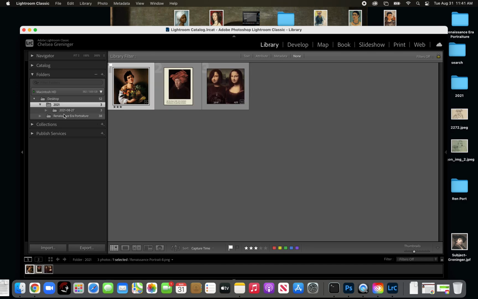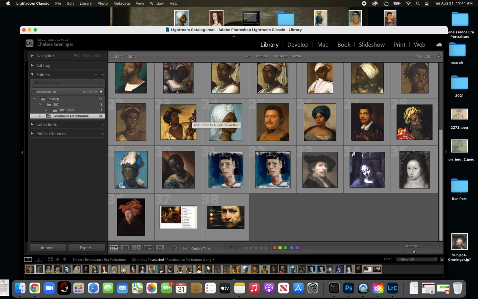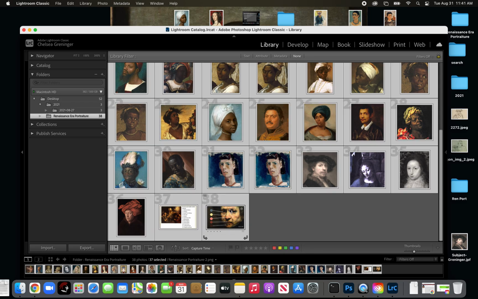This one. Okay, so now I'm going to say these are all my new portraits. And I want to grab this and scroll all the way to the bottom and hold Shift, grab those, and you just click and you drag. Hang on one sec. Let's open it so I know where I'm dragging it to.